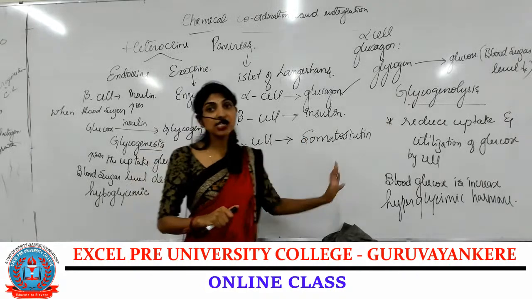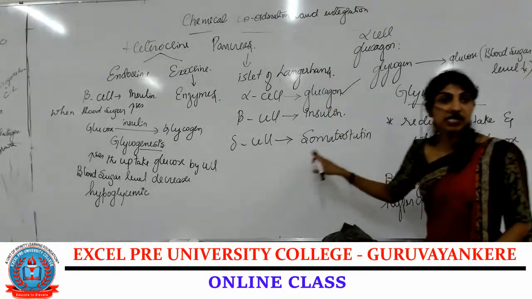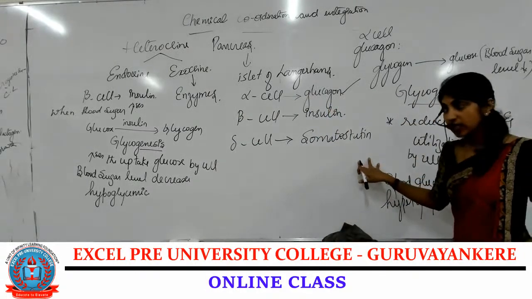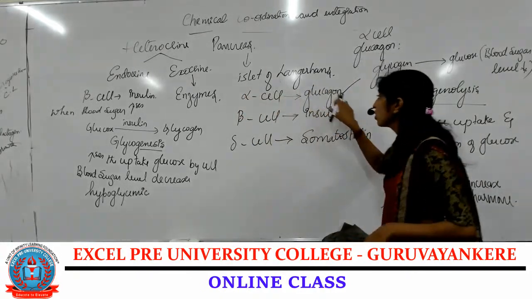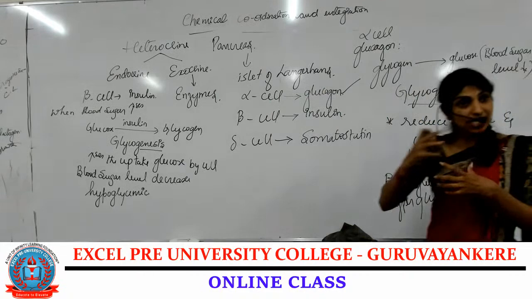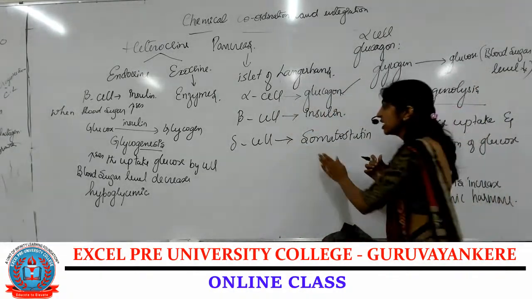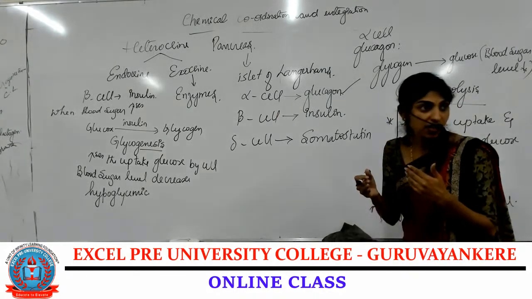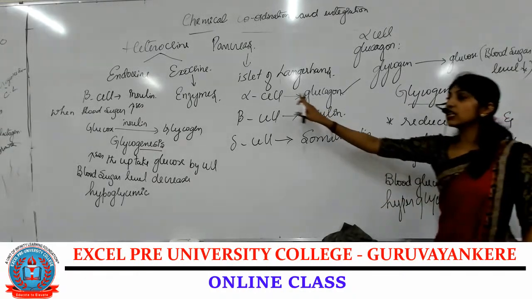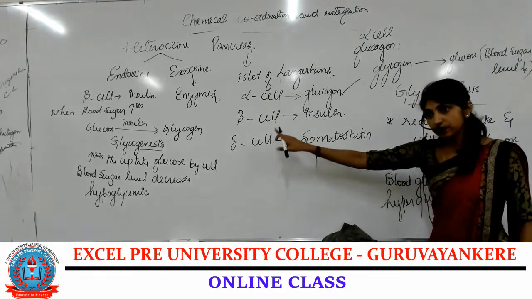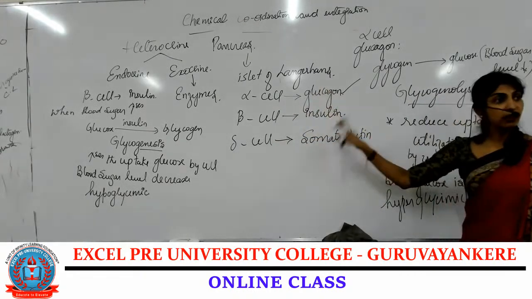Coming to delta cell, it secretes a hormone called somatostatin, and this somatostatin will inhibit the production of glucagon and insulin. If there is excess secretion of glucagon or insulin, that is inhibited. Excess secretion will be inhibited by somatostatin. They directly inhibit the alpha cell and beta cell to stop the production of insulin and glucagon.